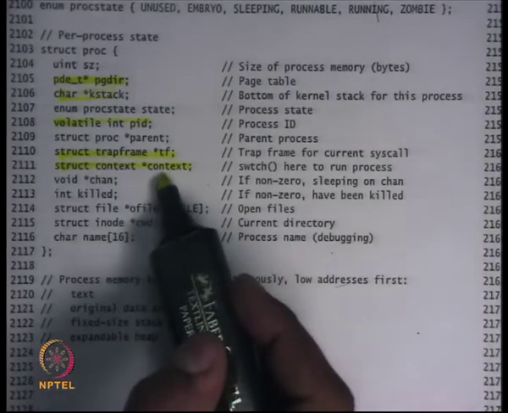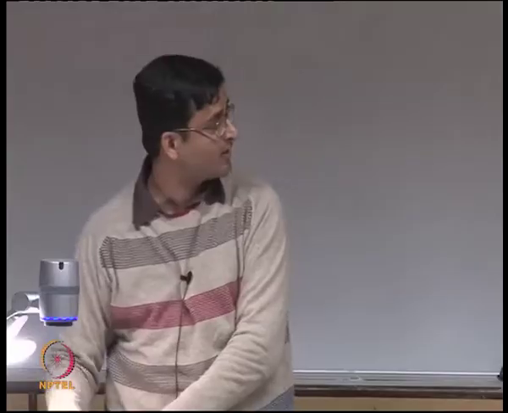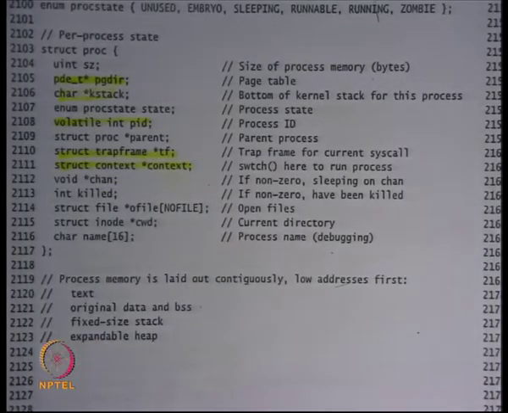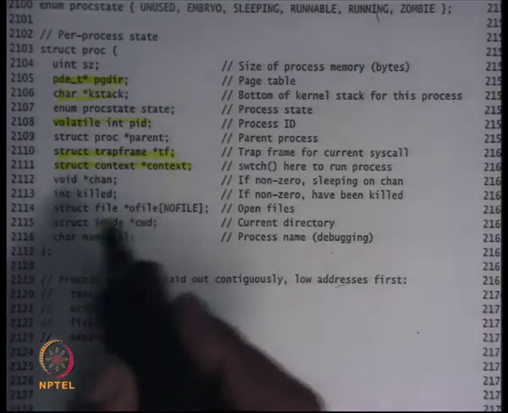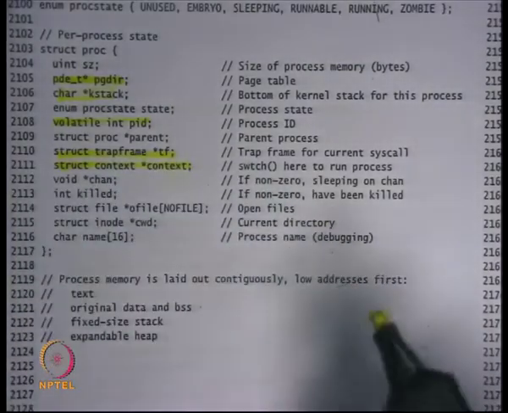Okay, so this is also very important. The context field is important because when you context switch, you switch to this context, which means you load the ESP with this value. So the scheduler has figured out that this is the process it wants to run next. It just looks at the context field and calls switch with this as a second argument, and so switch loads that value into ESP. Okay, good. So those are the relevant fields so far.